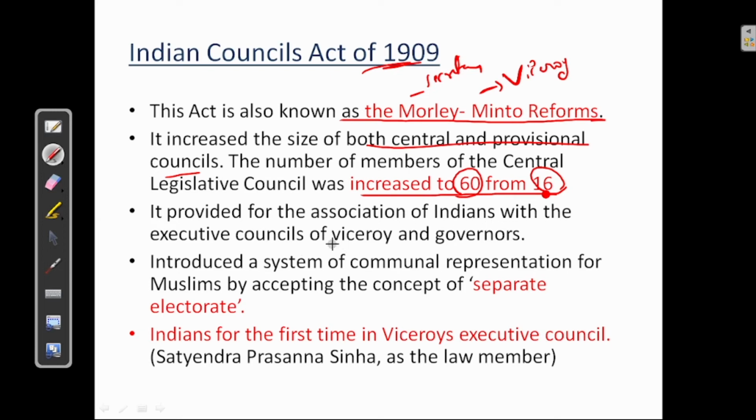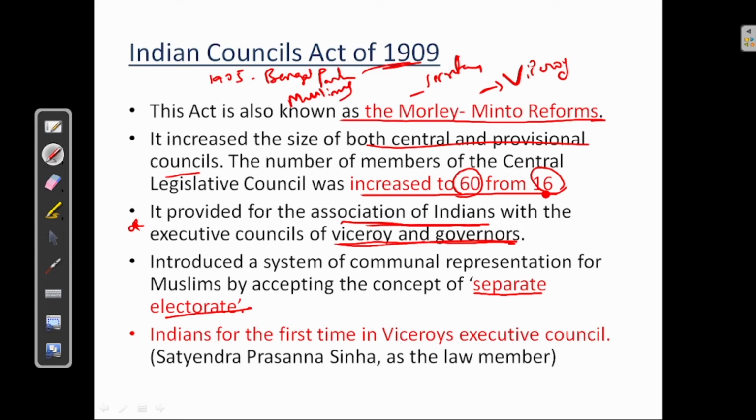It provided for the association of Indians with the executive councils of Viceroy and governors. Okay. For the first time under the Indian Council Act of 1909, Indians were associated with the council of viceroy and governors. Next, it introduced a system of communal representation for Muslims by accepting the separate electorate. See, before 1909, in 1905, partition of Bengal took place, and this was supported by some of the Muslims.